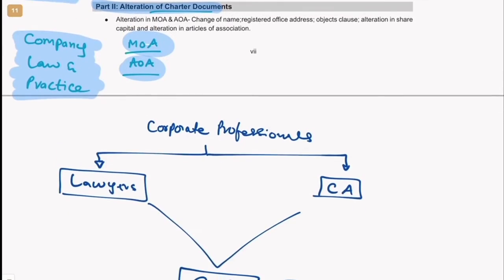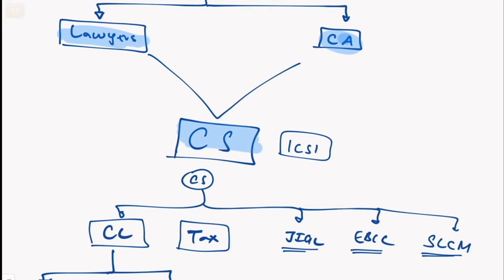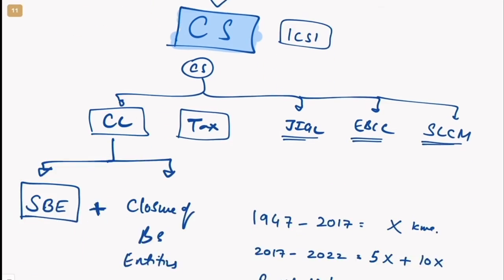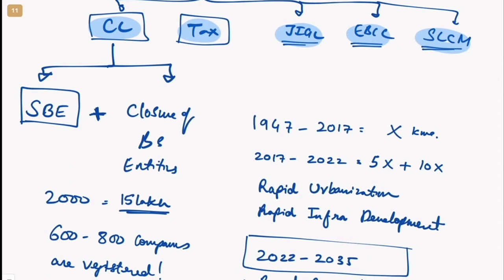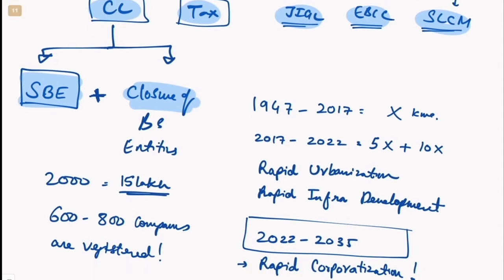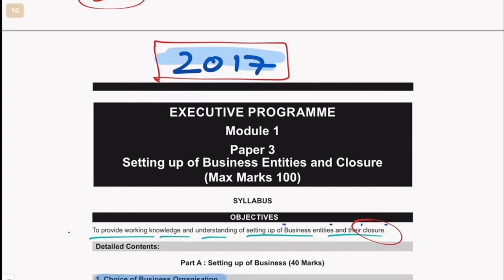And there's one more very basic thing you should know. See, among corporate professionals, we have lawyers and we have chartered accountants. But CS came much later, and that is a specialized field. In the same way, we had company law, tax, JGL, EBCL, SLCM, and many more subjects, accounts and all of that. But there was a need for separate setting up of business entities and closure, and that was the reason why this subject was introduced in the year 2017.